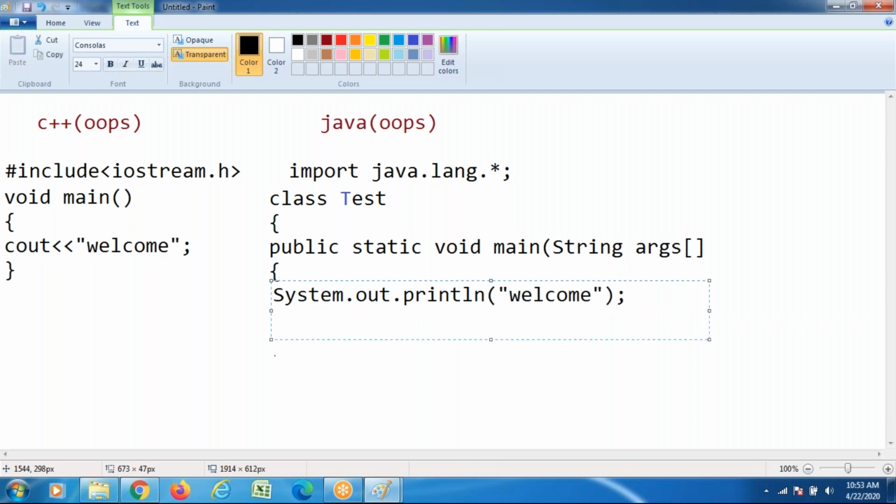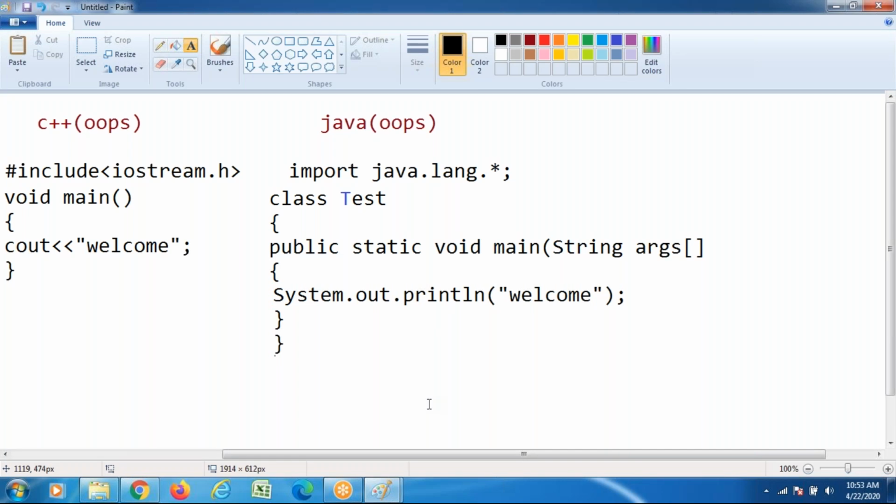System.out.println. Welcome is the output statement. Closing of process. This is the program code I have written, working with the basic Java side.